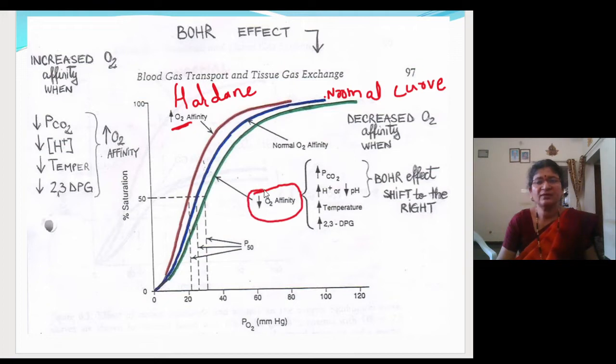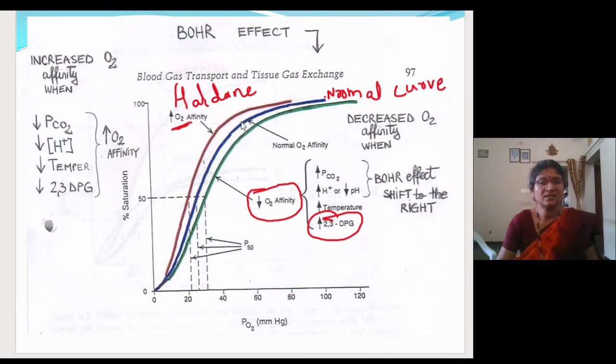So when the oxygen affinity is less, the normal curve shifts to the right side, where it usually shifts in the body tissues. So how will the other factors be? That is given here. All the four, this factor we did not discuss. So let us leave this one. Glycolysis we did not discuss. So all these three factors, that is the partial pressure of carbon dioxide, hydrogen ion concentration, and temperature, will be more. Then more and more oxygen will get dissociated from the hemoglobin, which is due to the Bohr effect.